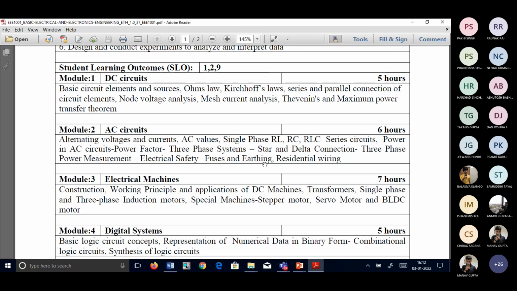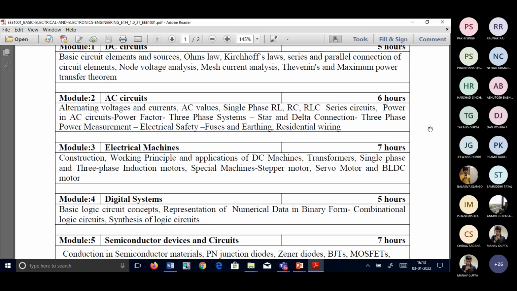In module 2, not only resistors, we can also have a combination of inductors and capacitors also. Resistor, inductor and capacitor combination circuits will be available. How to solve them, either a single phase or a 3-phase, we will be doing that in the second module. Electrical safety also we'll study there.